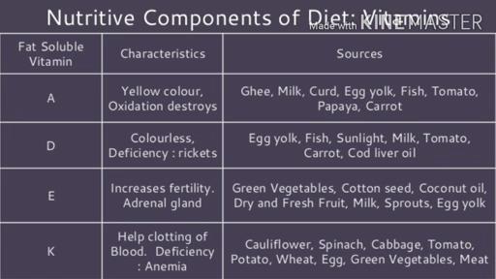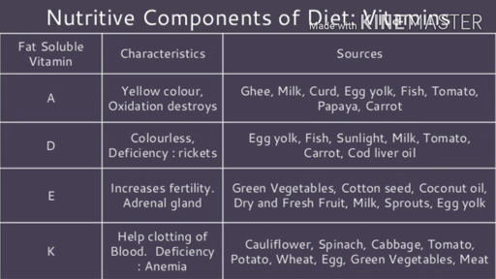Now we will talk about the sources. This vitamin is mainly available in cauliflower, spinach, cabbage, tomatoes, potatoes, green vegetables, wheat, egg, and meat, etc. So these are the sources of vitamin K. And now we have completed our fat soluble vitamins, which are A, D, E, K. A for eyesight, D for calcium, E for fertility, and K for blood clotting or coagulation.